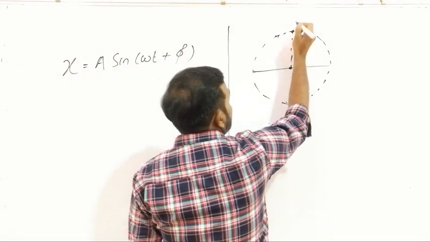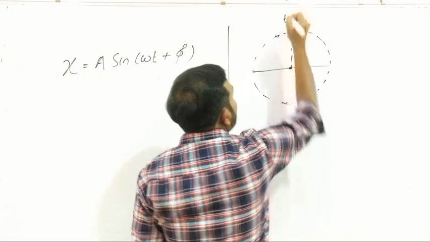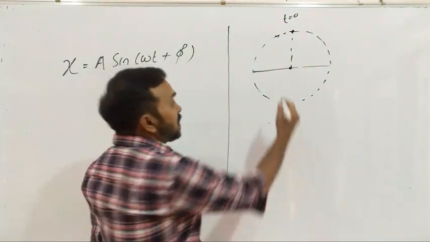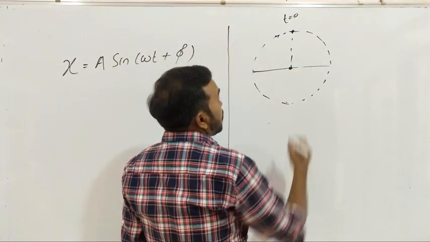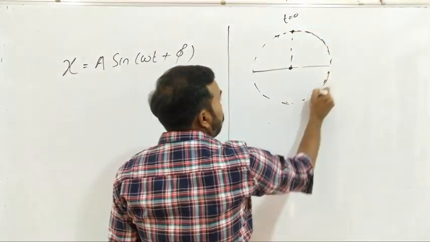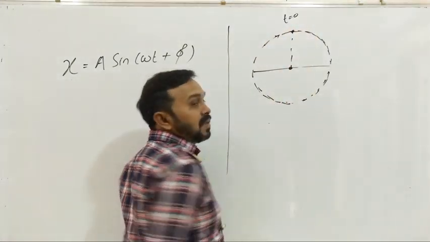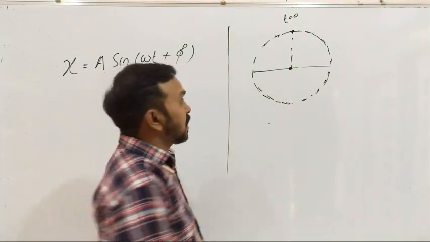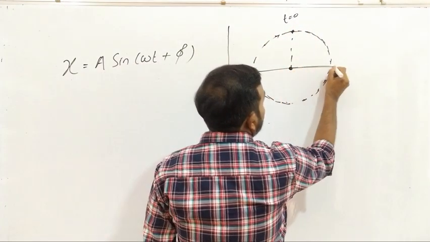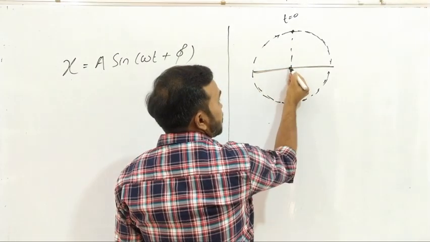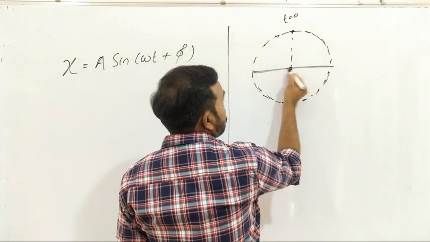When the particle, suppose this is the condition where t equal to 0, it is the starting of the particle. So this is again the starting of the projection. So when the particle completes one circle, the projection completes one oscillation like this, from this position to this position to this position.